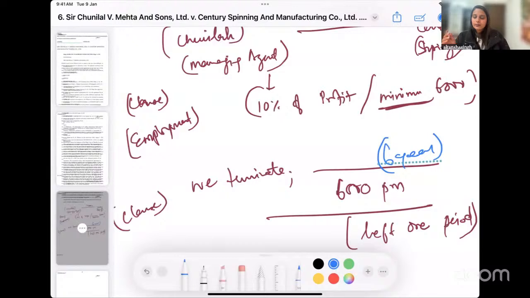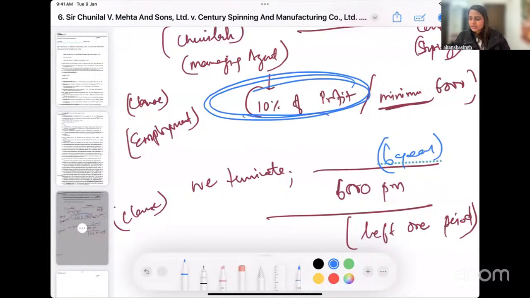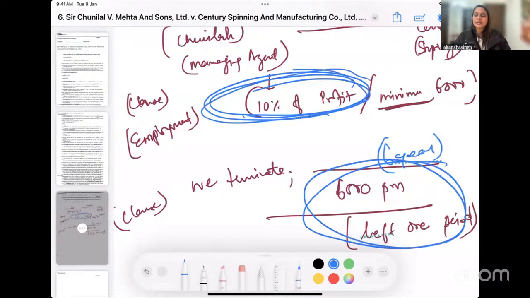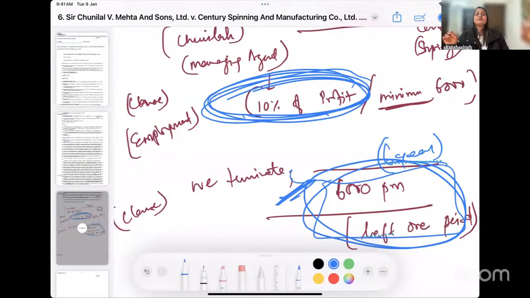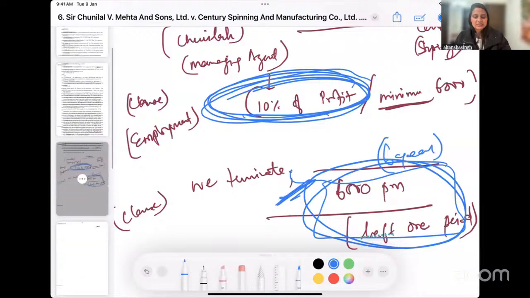Obviously, Chunnilal went to the court and said that I am entitled to this. This is much more than this amount of money, and I am entitled to 10% of the profit as per the agreement. The court corrected Chunnilal and said that no, you agreed to this amount of money, and we will not be exceeding this amount of money decided by both the parties, no matter whether the loss that has happened to you is more or lesser than this.